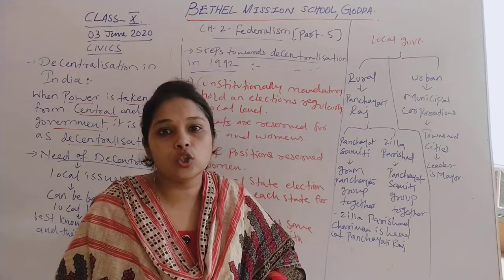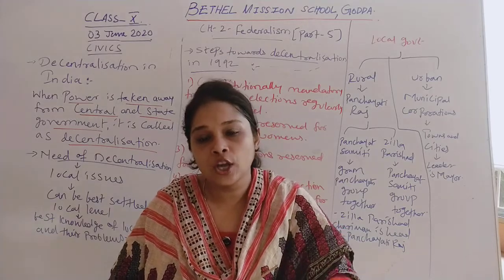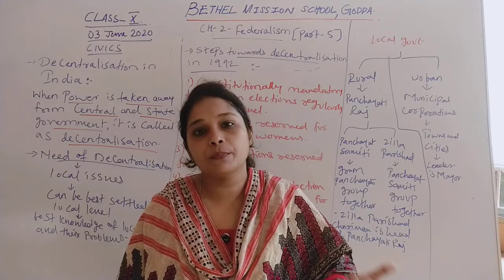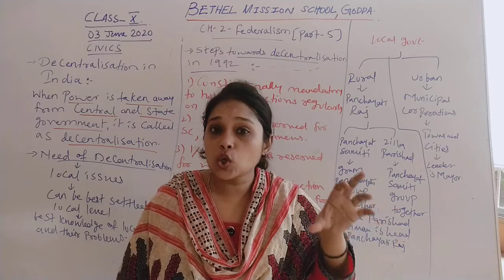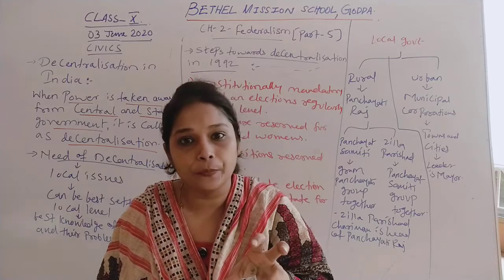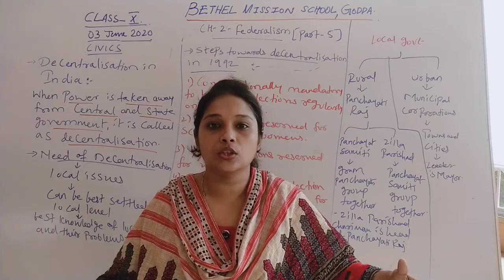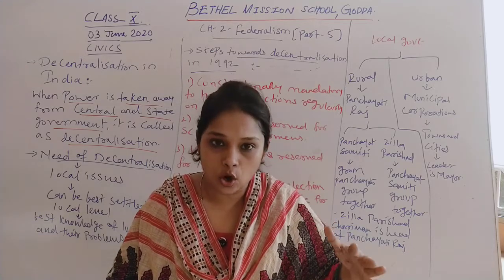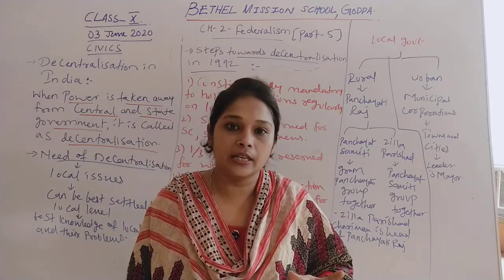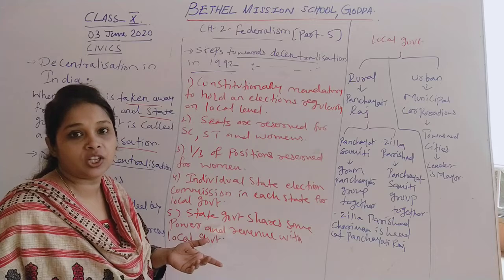Financially also, it is a duty of the state government to share some of the state revenue with the local government, so that the local government can use that revenue for the welfare of local areas or to solve the problems of local areas. That is why each local government in each district or at each local level has a certain fixed amount of revenue for 2 years, given by the state government, so that in those 2 years of their power, they can solve all the issues and problems with that financial help from the state government. So these are the steps which were taken in 1992 to promote decentralization in India.